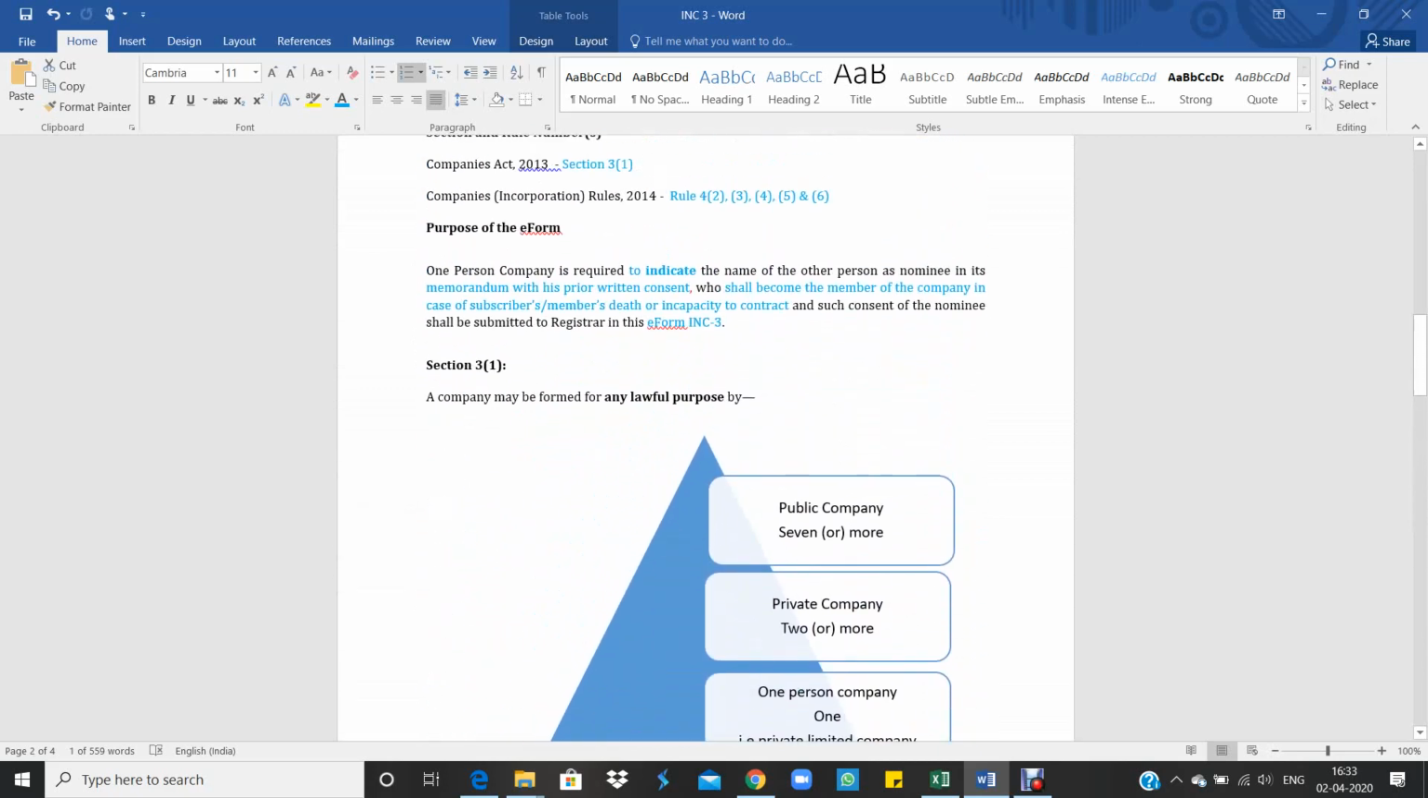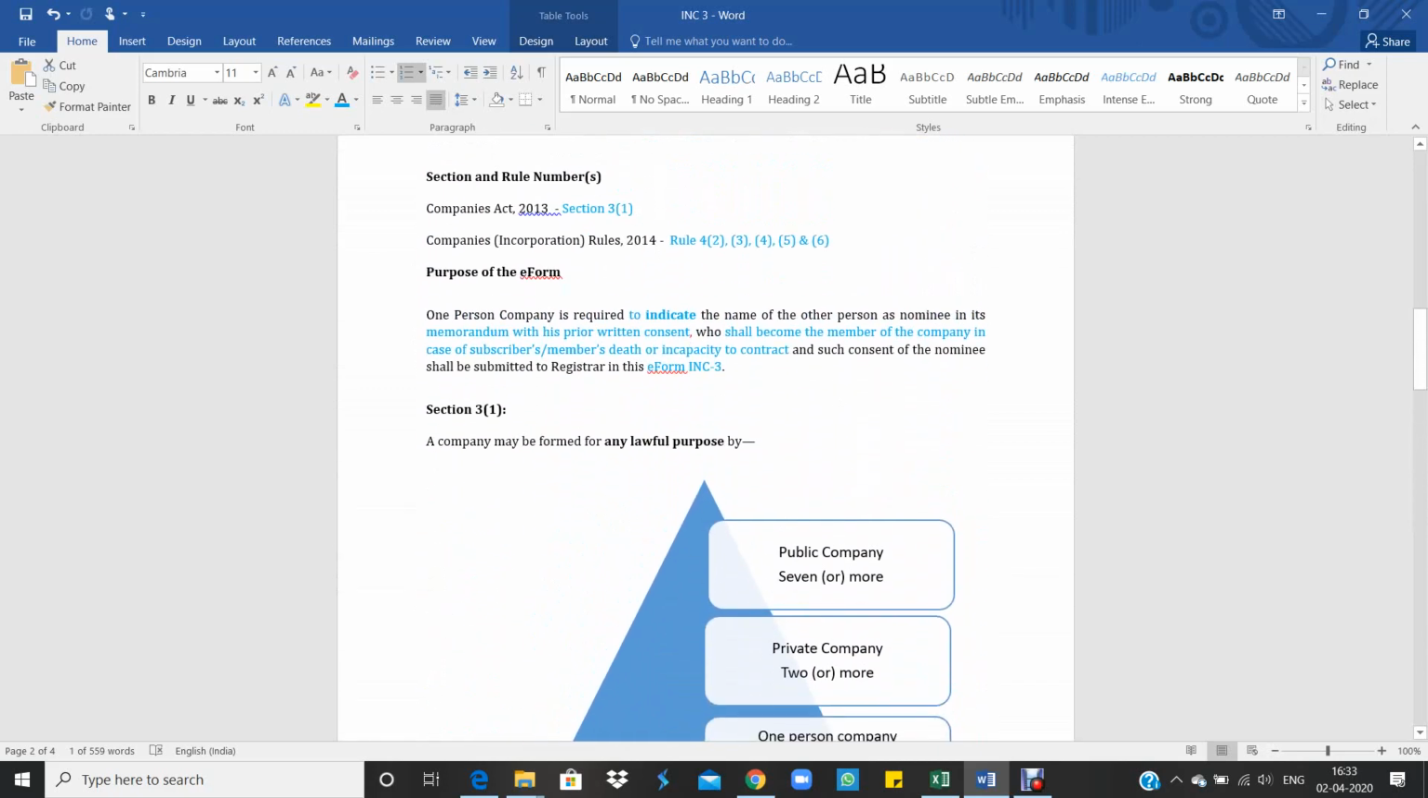Okay, then to inform the ROC, a person can't go directly to the ROC and say that this is the person I want to appoint as a nominee. There is some format, there will be some procedures. One of the procedures is that he has to obtain a written consent from the nominee in the form of INC3. Then this form has to be attached at the time of incorporation of the company. So this is the purpose of e-form INC3.